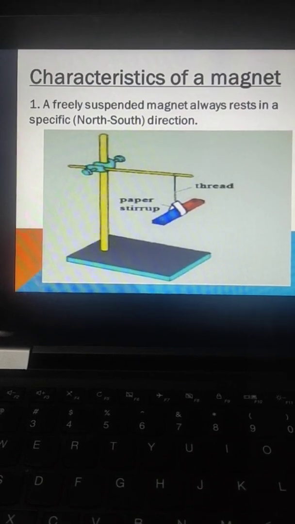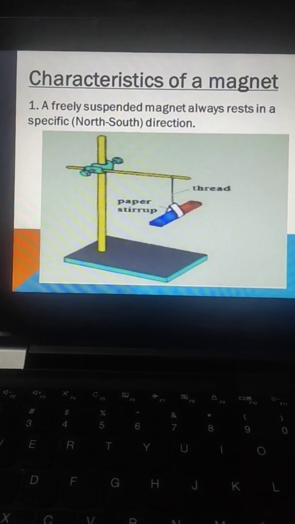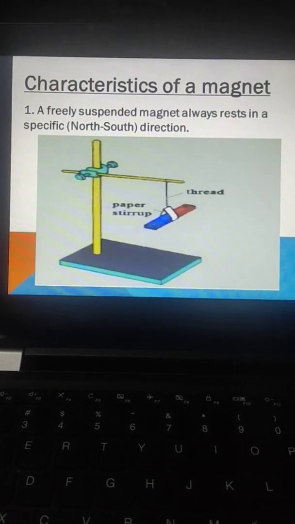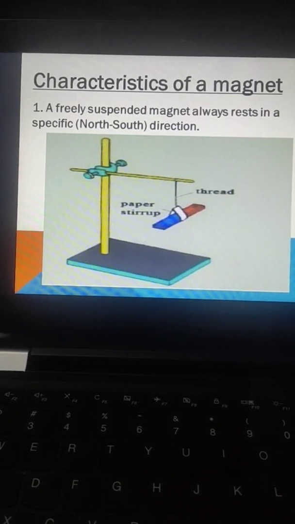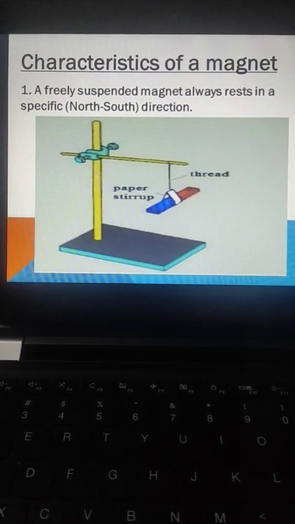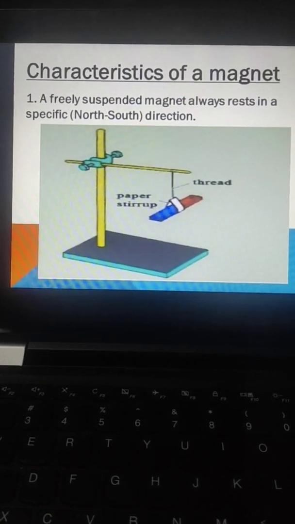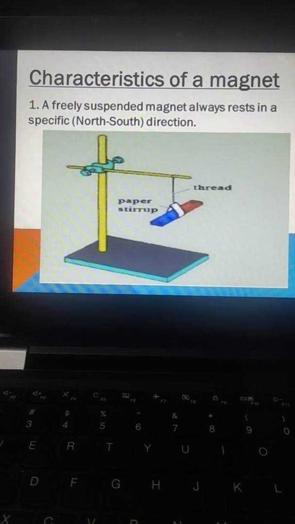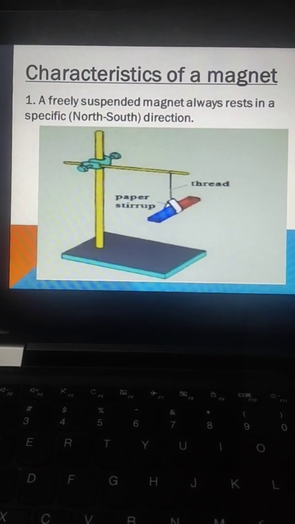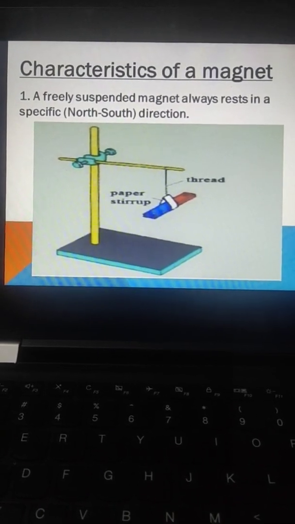And here we have two terms. The end of the magnet which points towards the north is known as the north seeking pole or simply the north pole, and the end of the magnet which points towards the south pole of the earth is known as the south seeking pole or simply the south pole.